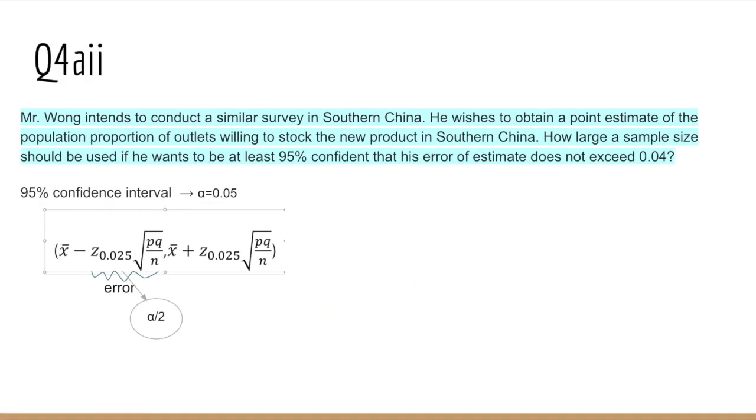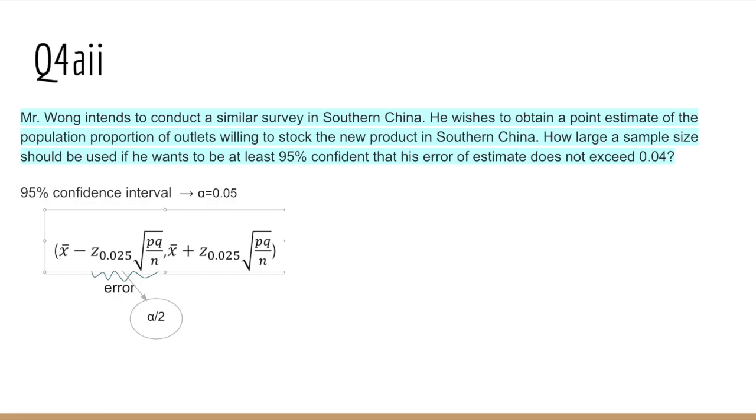Hello, I'm Mickey. I'm going to discuss mock 1 question 4A part 2. Mr. Wang intends to conduct a similar survey in southern China. He wishes to obtain a point estimate of the population proportion of outlets willing to stock the new product in southern China. How large a sample size should be used if he wants to be at least 95% confident that his error of estimate does not exceed 0.04?